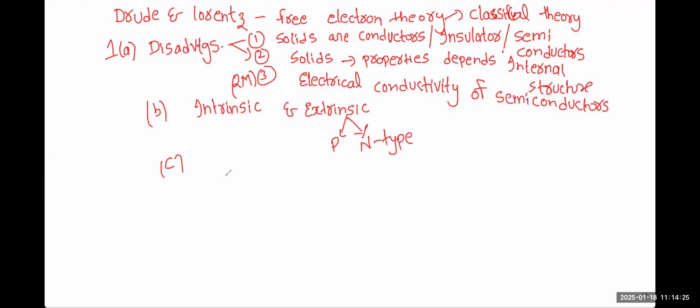What are the applications? C bit, it is given applications of ferroelectric materials. So applications are already there. If you can write 2 to 3 applications, that will be enough. See, applications of ferroelectric material. Ferroelectric materials are those materials which exhibit spontaneous polarization, right? You already know, we'll call that ferroelectric materials.